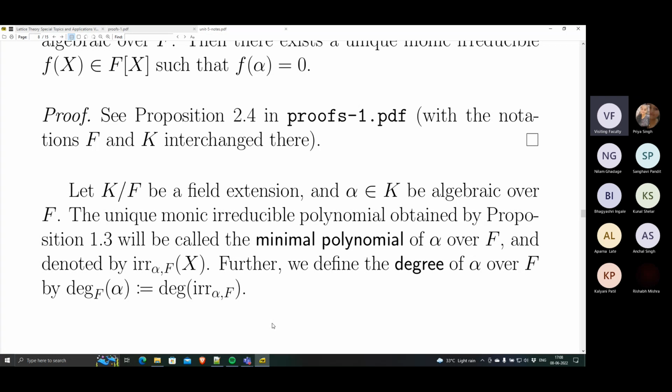If degree indicates difficulty, algebraic elements have finite degree, finite difficulty to compute them. Transcendental elements have infinite degree, much more difficult to compute because they don't even have a polynomial which vanishes at them. What I just said is very informal, but it is a good way to understand the difference between algebraic and transcendental elements. Is that okay, everybody?